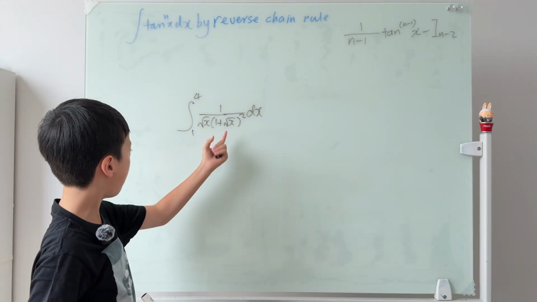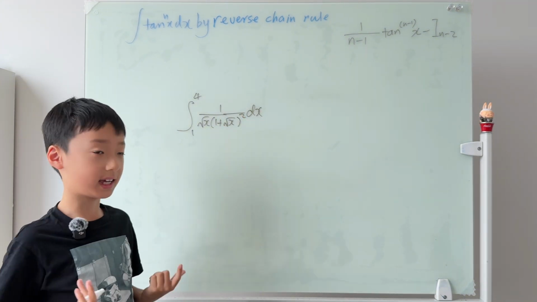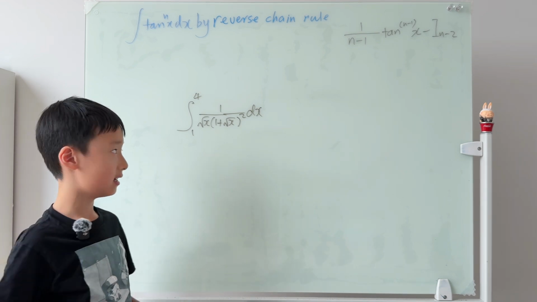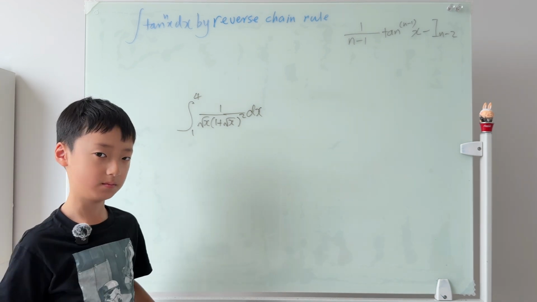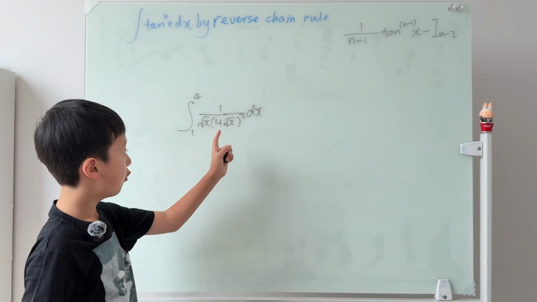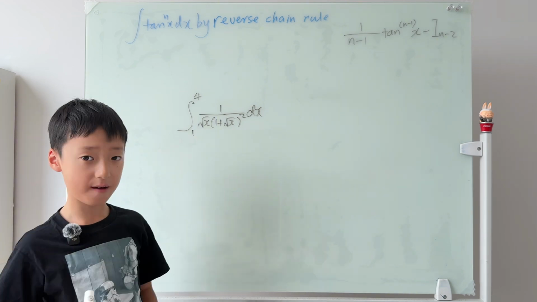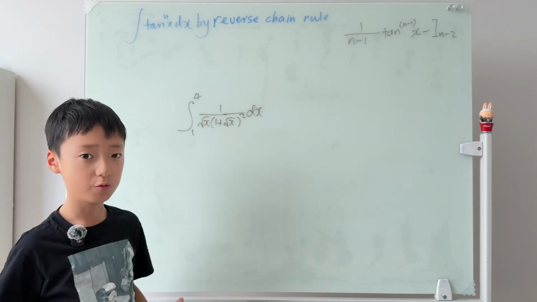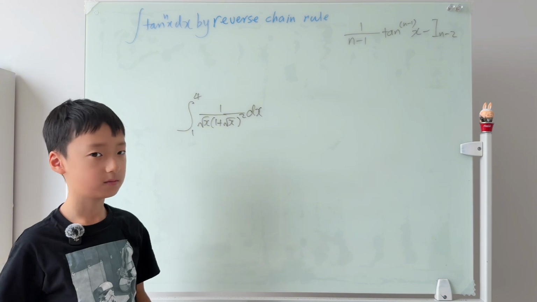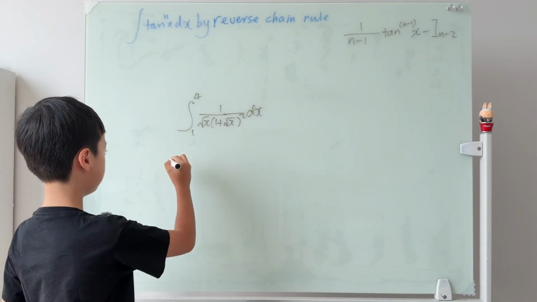This looks a bit more complicated, doesn't it? Let's take a guess again of what f(x) and its derivative will be. My guess is that 1 plus square root of x is f(x), and its derivative will just be 1 over square root of x. Let's test it.